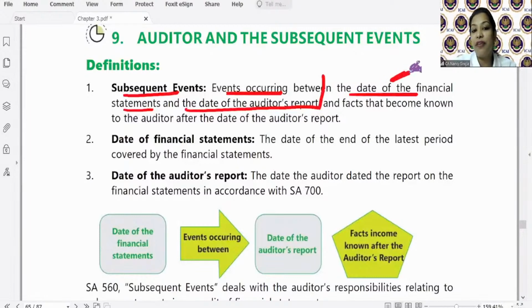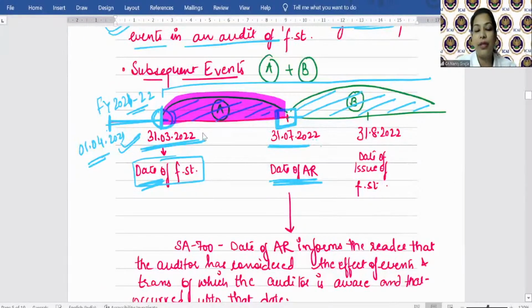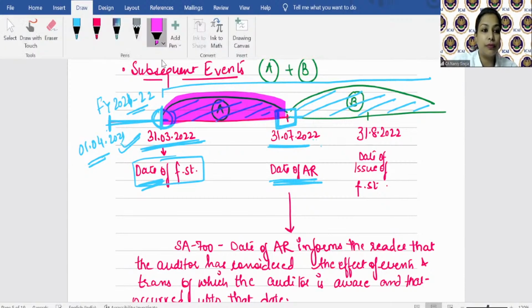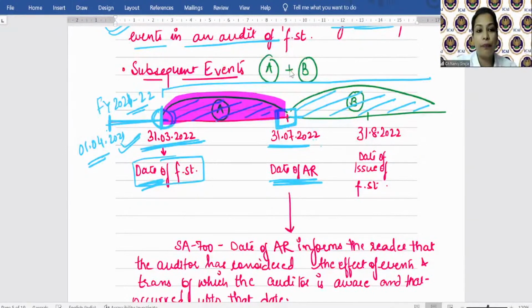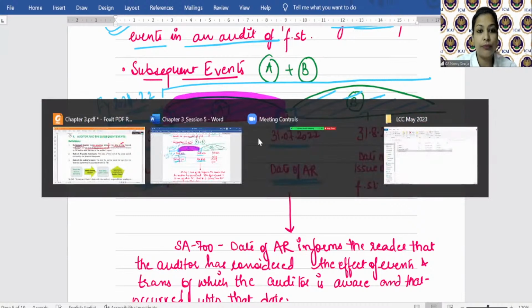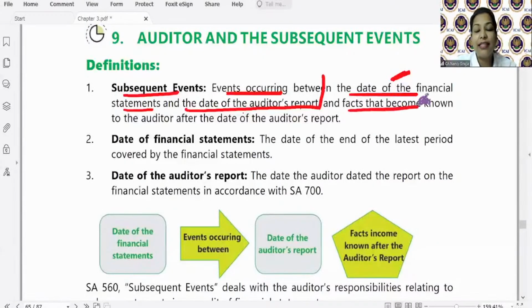Between the date of financial statement and date of auditor's report. So the events occurring in this portion. And what is the next? Just a minute. And facts that became known to the auditor after the date of auditor's report.